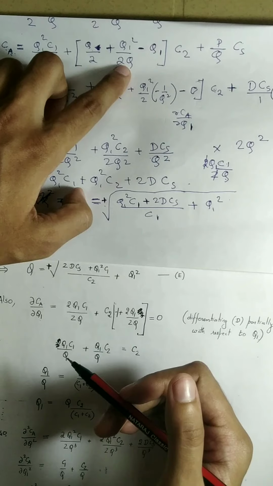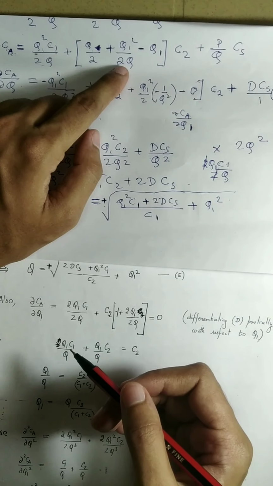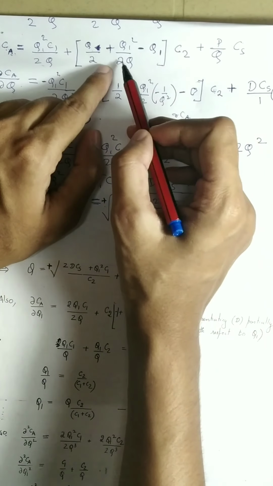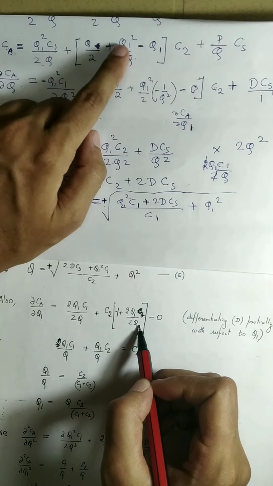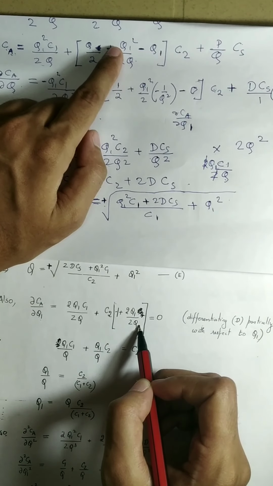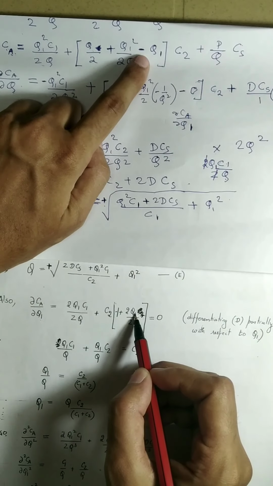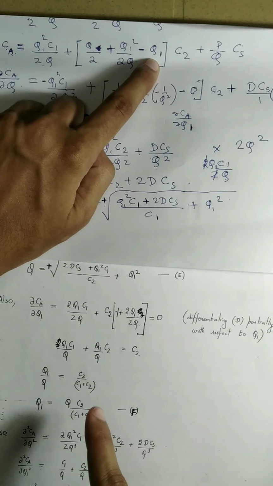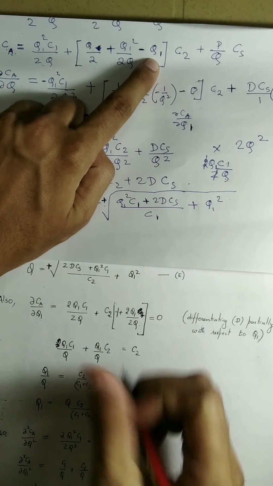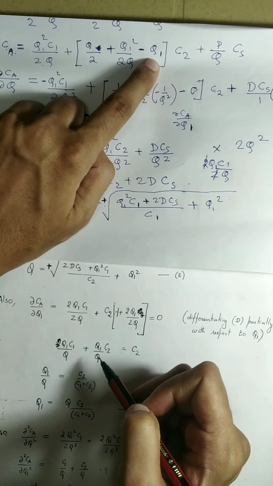Now differentiating this term with respect to Q1, this will remain as a constant, that is 2Q. Differentiating Q1 square with respect to Q1 will be 2 into Q1. Then differentiating minus Q1 with respect to Q1 will be minus 1, into the constant C2.